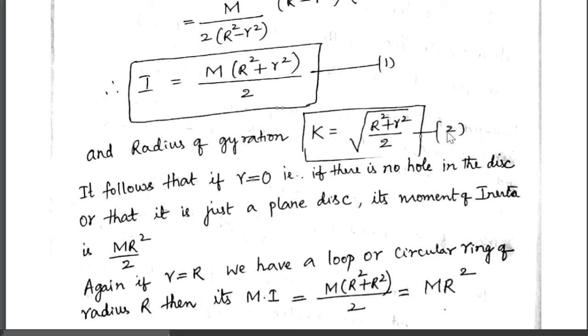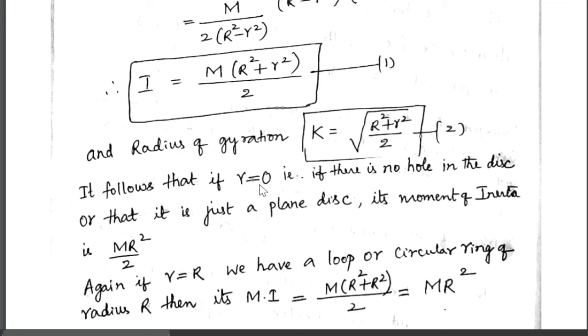In the previous classes, in the regular class, I have told you what radius of gyration is. It is the perpendicular distance of the center of mass of the rigid body from the axis of rotation. So k is measured in meter and moment of inertia is measured in kg meter square.